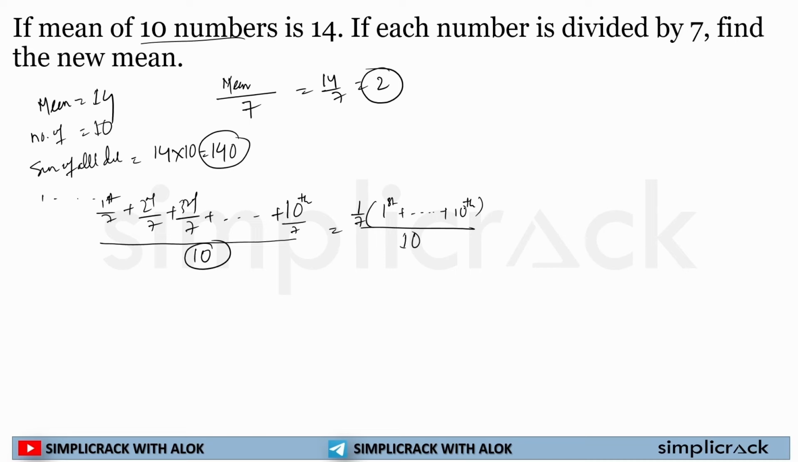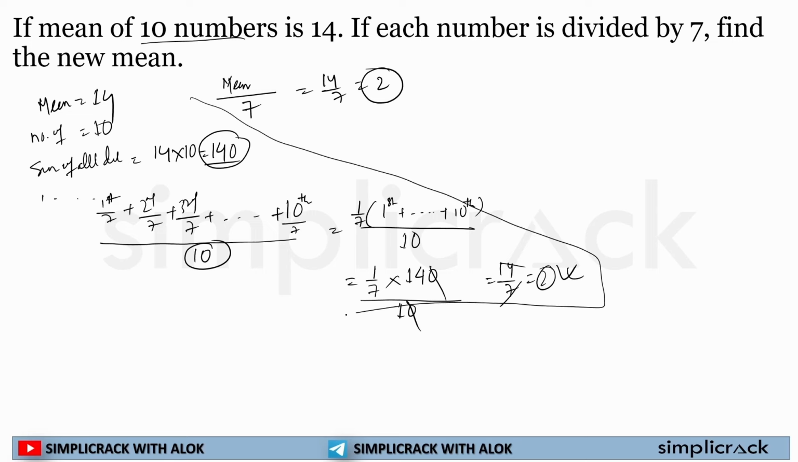So the sum of all the information from first to 10th is 140. So 1 by 7, the sum of all information 140 divided by the number of observations, that is 10. So I can do 1 by 7 multiplied by 14, or I can say 14 by 7 is equal to 2. You see, this is the traditional method, or you can proceed with this particular method as well. Okay. Now, the next question.